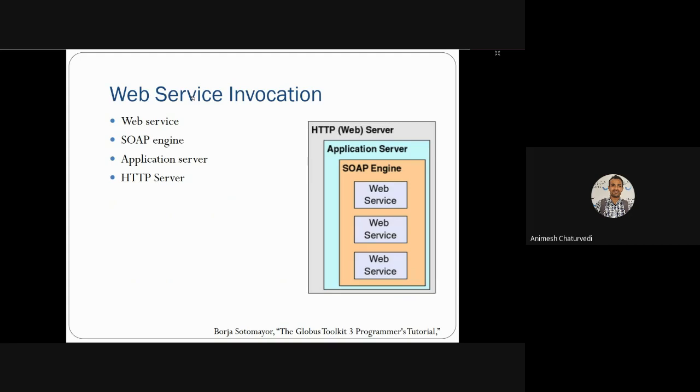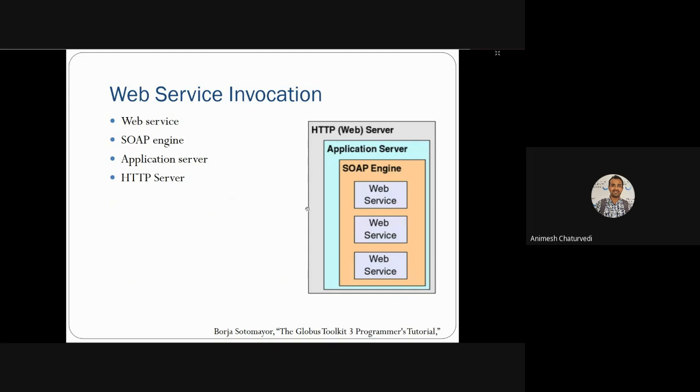So this is basically the web service invocation engines or servers. The innermost part is the web service, and inside that web service there are multiple operations. Operations are basically atomic units, and multiple operations make a web service, and this web service makes a SOAP engine, and this whole makes an application server, and this whole thing makes an HTTP web server.